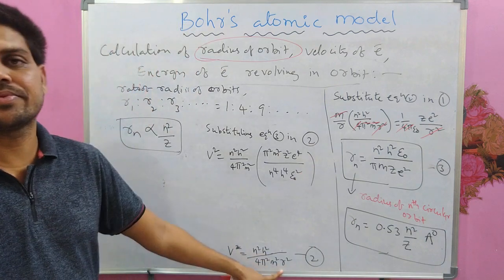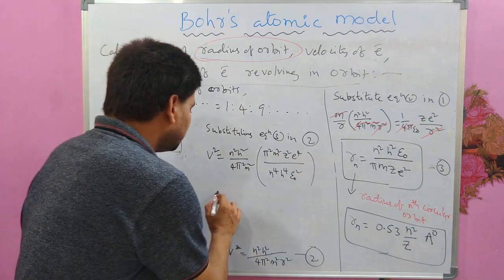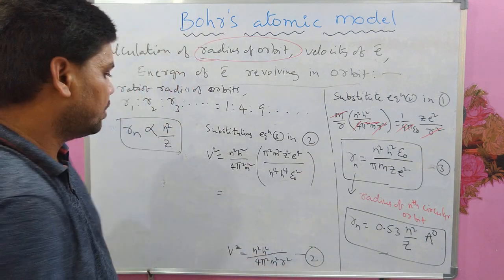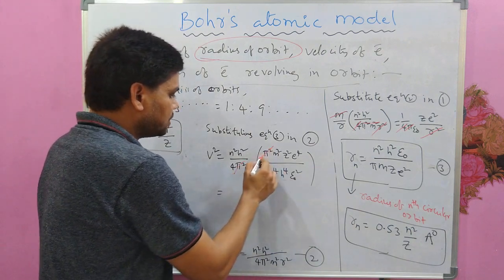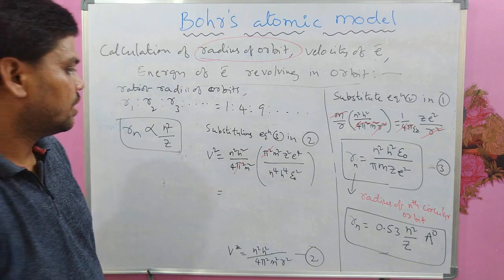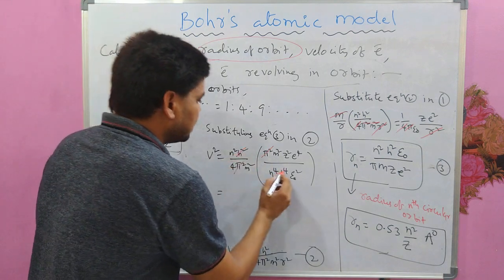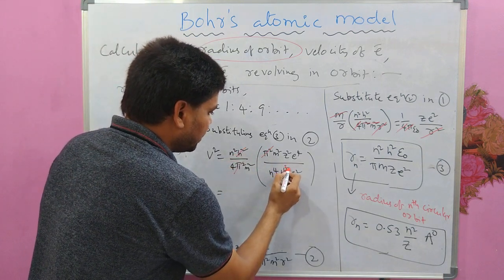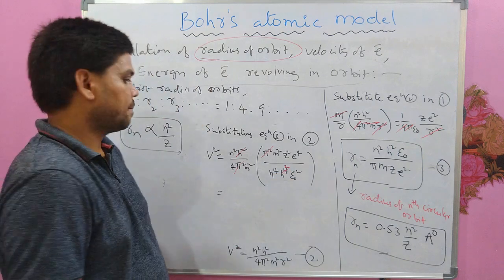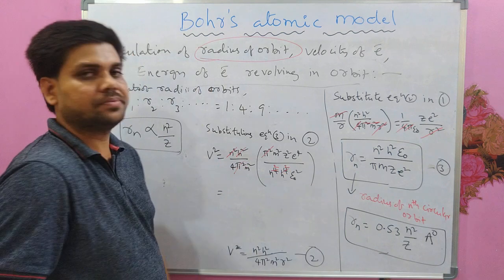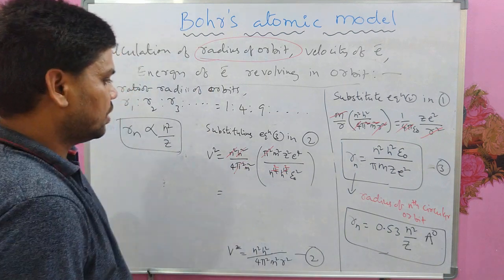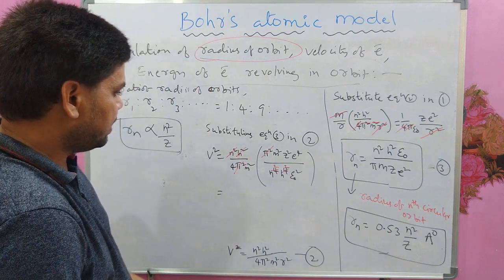Now is there any possibility for cancellation? If you see, this pi square will cancel with this pi square, and h square will cancel with this h power 4 and we get h square, and m square will cancel with this m square and we get m square. What do we get finally?